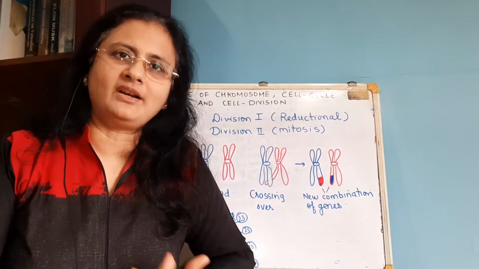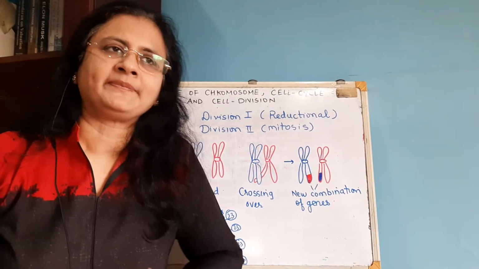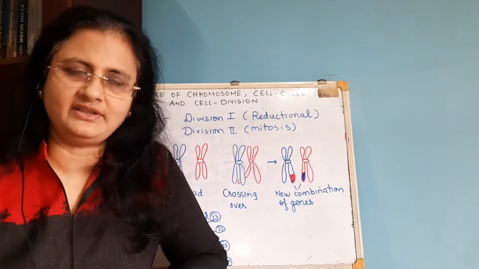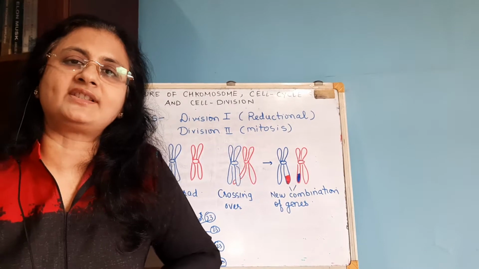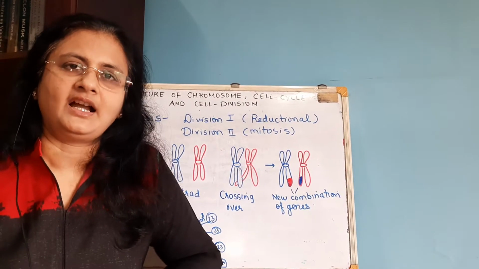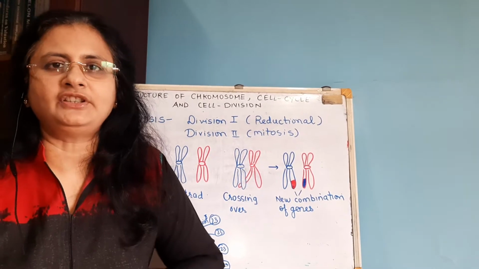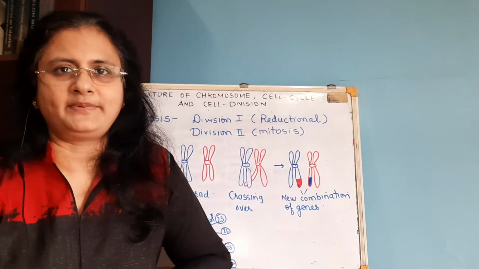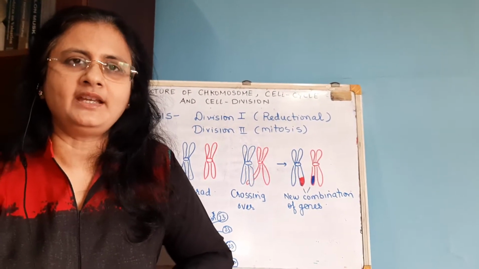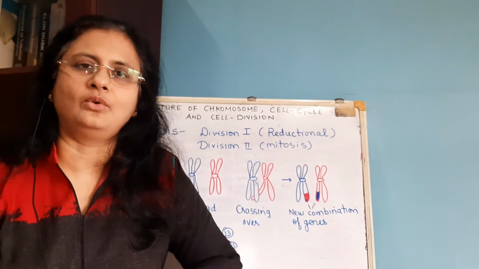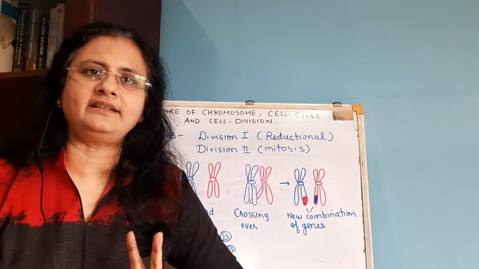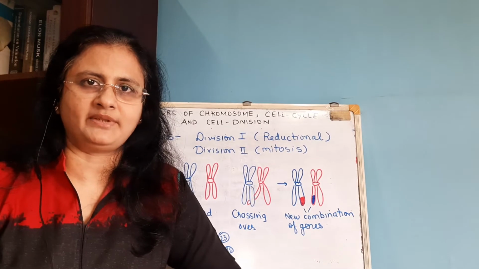Okay. So meiosis, how do we define meiosis? Meiosis is a type of cell division in which the cell undergoes two successive divisions, ultimately to form four daughter cells, each containing half the number of chromosomes as what is present in the parent cell. Okay, so meiosis is taking place only in reproductive organs and two successive divisions are taking place.